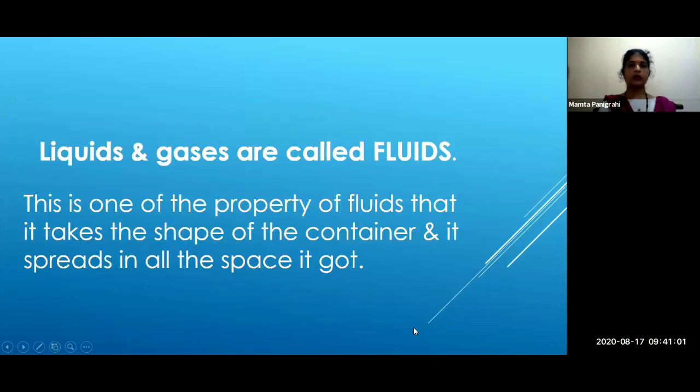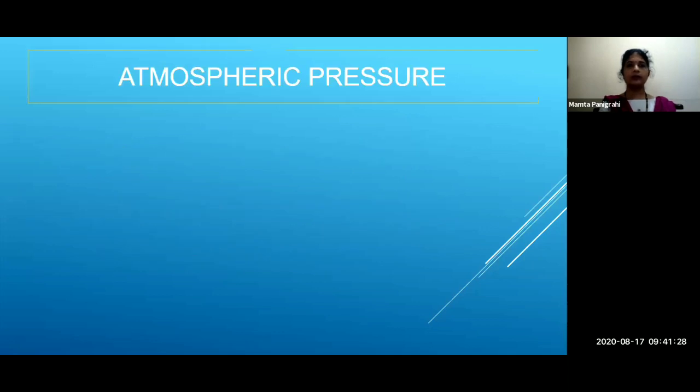Yes, miss. Okay, very good. Liquids and gases are called fluids. This is one of the properties of fluid, that it takes the shape of the container and it spreads in all the space it gets. So liquids and gases are called fluids. Okay, so now let's go to the next topic, that is atmospheric pressure.